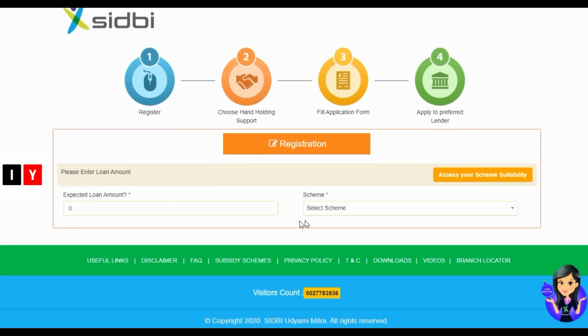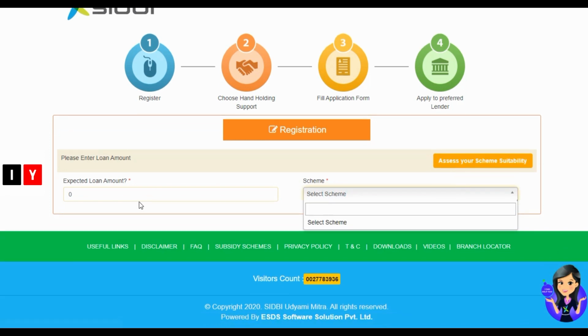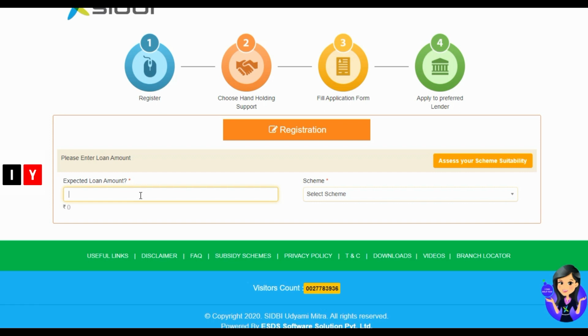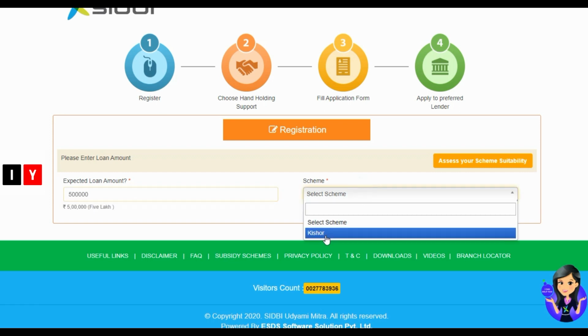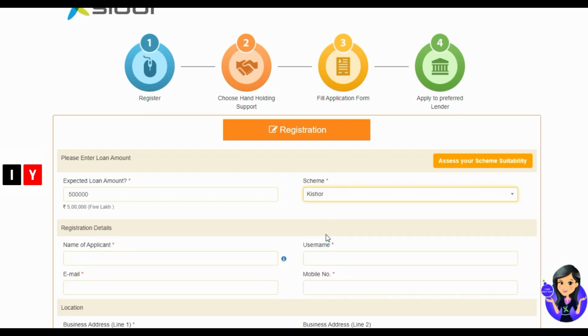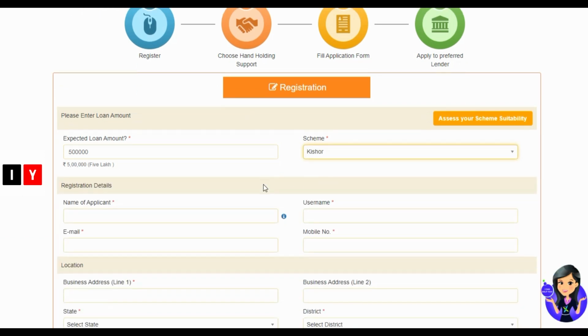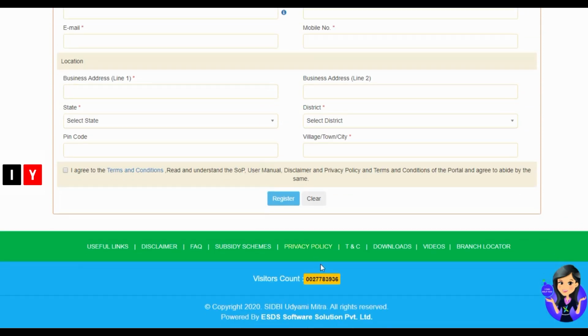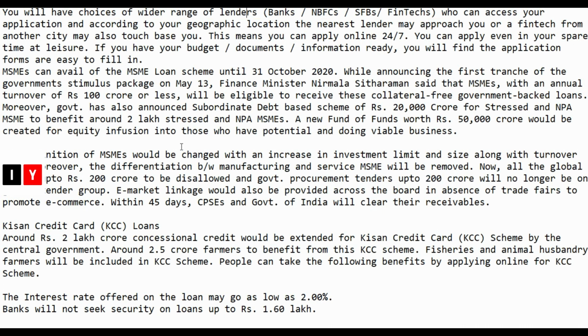So this is the registration. You need to enter the amount and the scheme. First, suppose it's 5 lakh. It comes under the Kishore scheme. There are 3 schemes. You can complete the registration process.